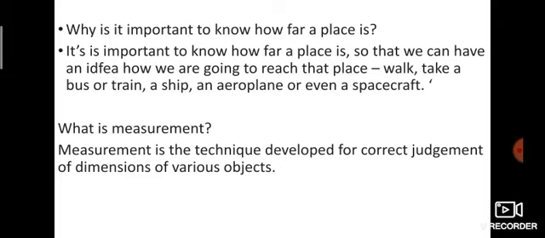Next one, what is measurement? Measurement is the technique developed for correct judgment of dimensions of various objects. For example, length, weight. So we need measurement. That's why, for example, clock time. Without measurement we cannot calculate anything.